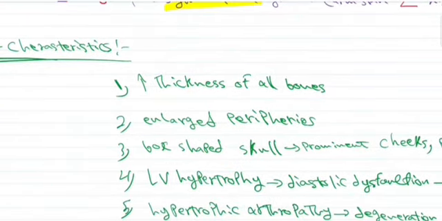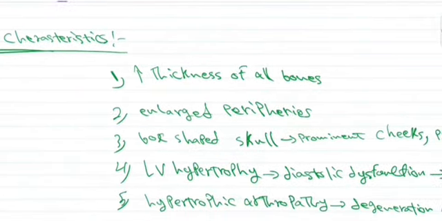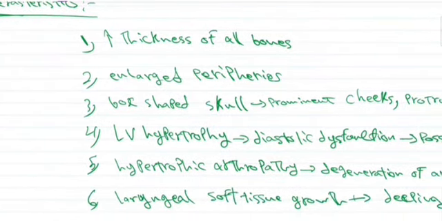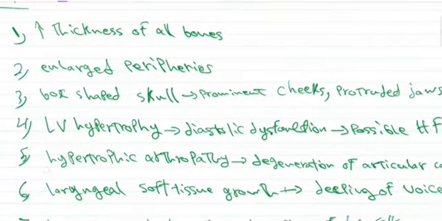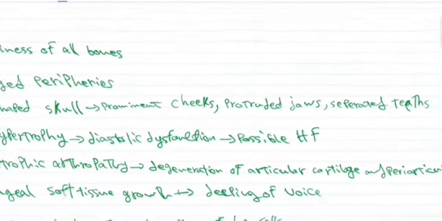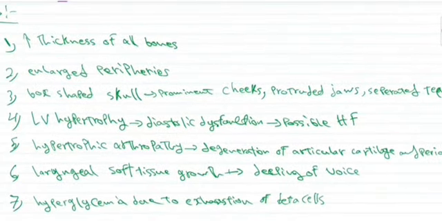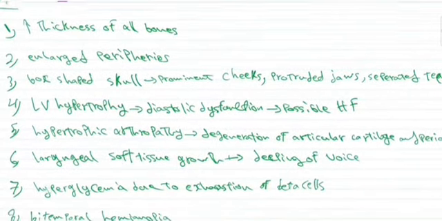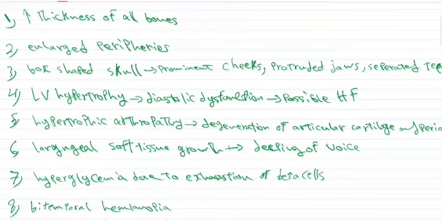The periphery, such as the hands and the legs and the fingers of the hands and the legs, will be enlarged. The skull will be box-shaped, so the patient will have prominent cheeks and protruded jaws and separated teeth. And the patient will also have left ventricular hypertrophy, which can lead to diastolic dysfunction and possible heart failure later in life.